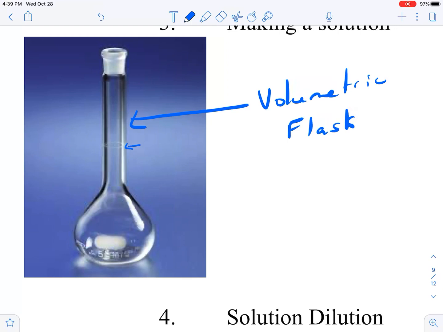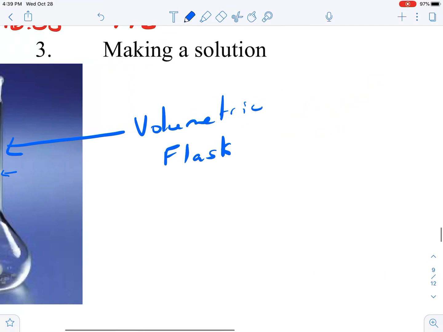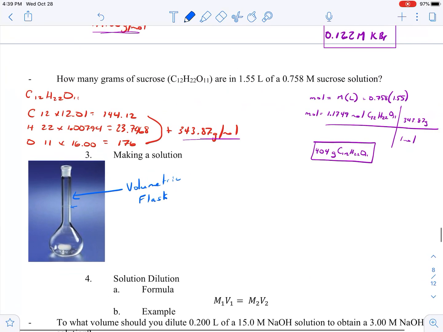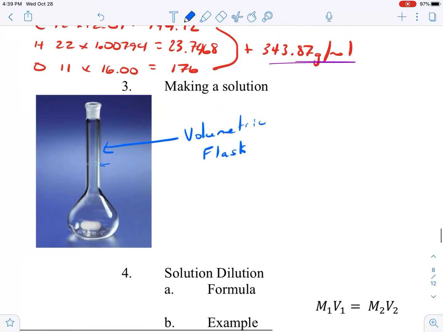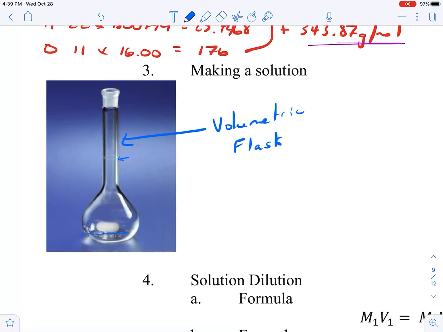Remember, beakers and Erlenmeyer flasks are not very accurate, and we never really want to make a solution in a graduated cylinder. All right, so if we're making that sucrose solution, let's take a look. What we would do is add just a touch of water to the bottom of this volumetric flask. Then we would put our sucrose in there and stir it up.